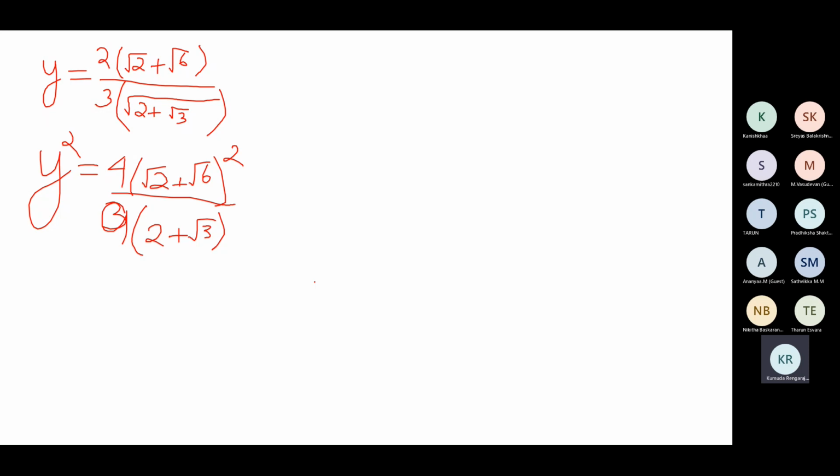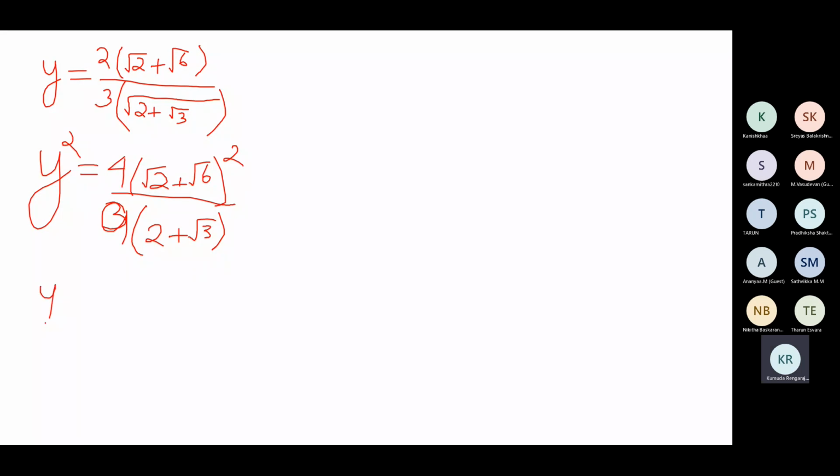We are going to find the value of y. But why are we squaring it? So that we get rid of the square root symbol in the denominator. So y square is equal to 2 square, 4, root 2 plus root 6 the whole square, divided by 3 square, 9. And when you square the root of 2 plus root 3, the square root is eliminated, so you have 2 plus root 3.